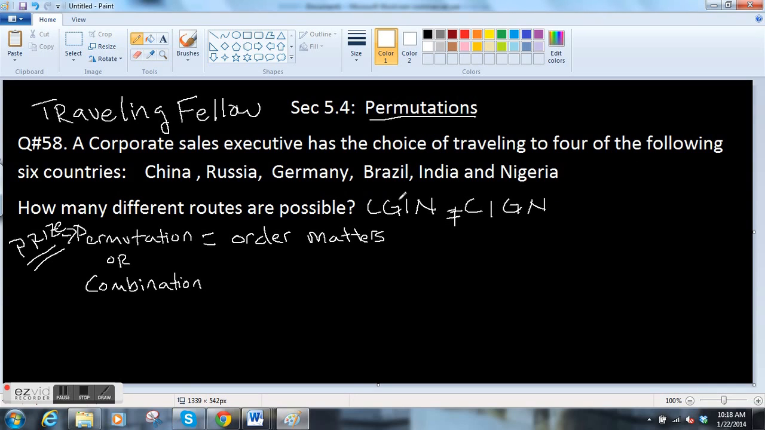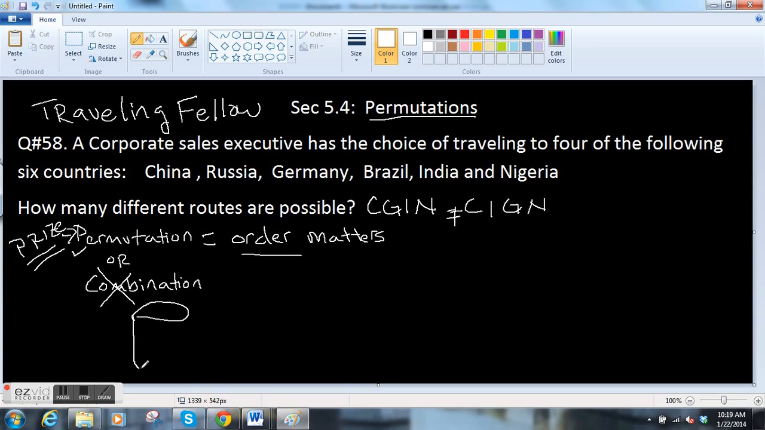So in this case, because the order does matter, it matters if you go to China first or if you go to Germany first. It matters which one you go to first because you're trying to make the right flight reservations. So order does matter, so we're looking at a permutation, not a combination.